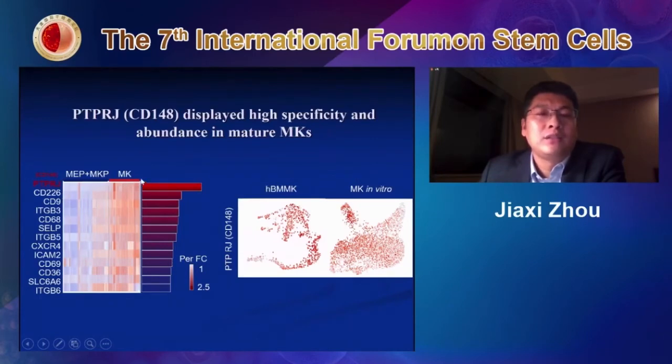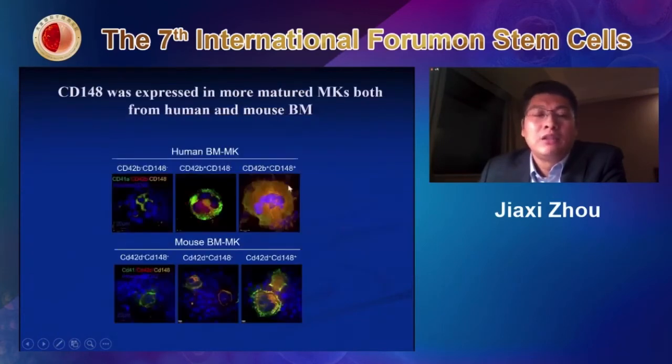We identified a gene called CD148, or PTPRJ. It shows a beautiful expression, and we confirmed it in vivo, in both human and mouse bone marrow. Very small megakaryocytes never express CD148, but the more mature megakaryocytes do.